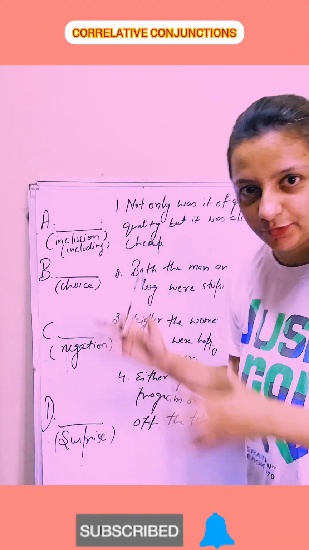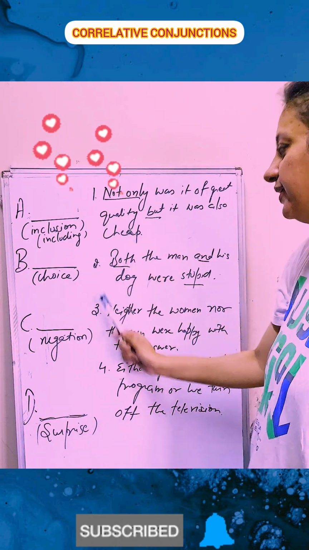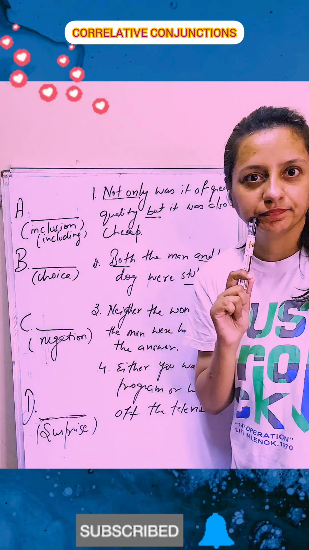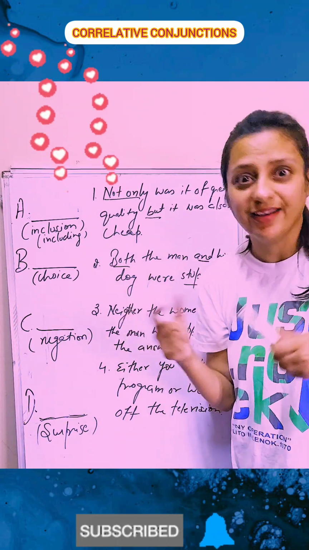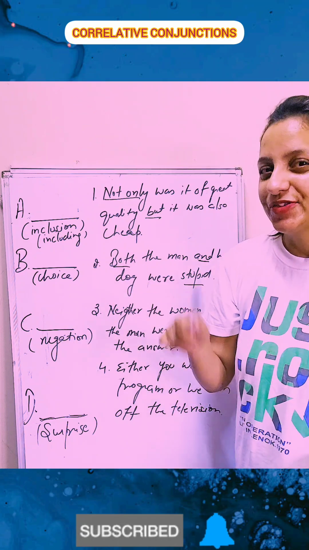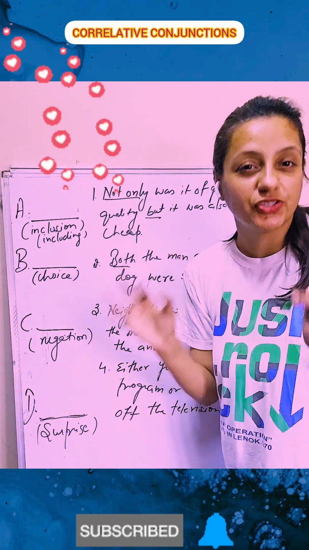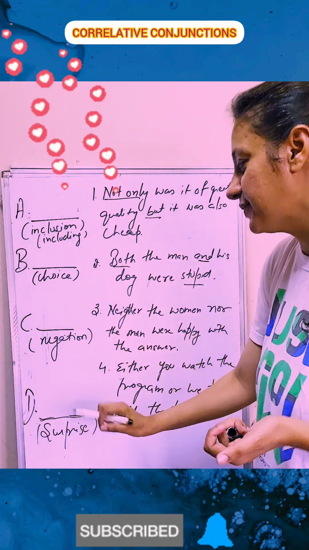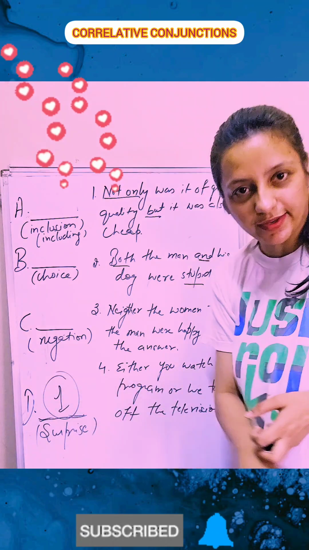So here I am going to start with these things. We are having options here, so we are going to match them with the blanks. Let's start. Not only was it of great quality, but it was also cheap. This one is very much cheap. I took it for only 10 rupees. Oh my god, it's of awesome quality also. It is writing very well. So it is of great quality and cheap. बहुत अच्छी quality और cheap भी है. So what am I getting here? I am getting surprise. सस्ता भी है और अच्छी quality का भी है. So I am going to mark here 1.